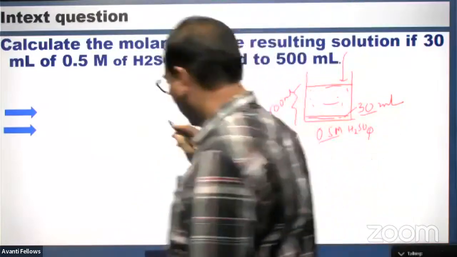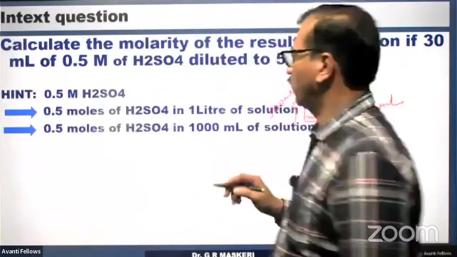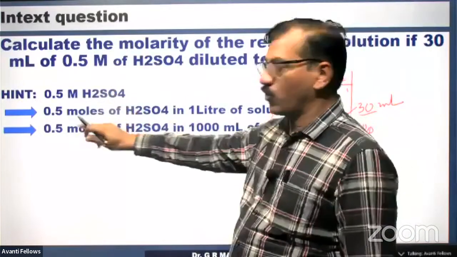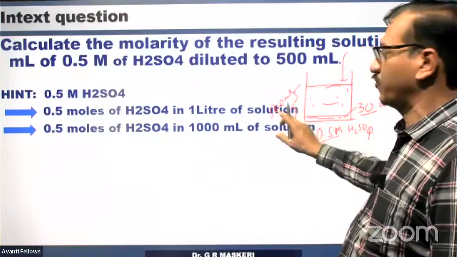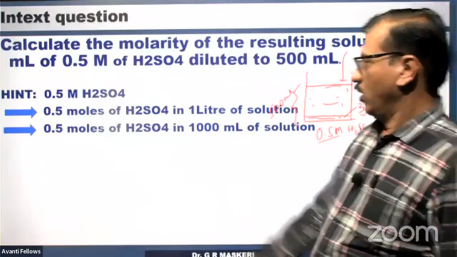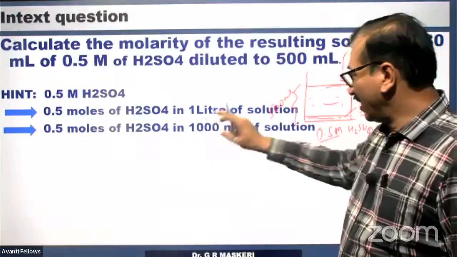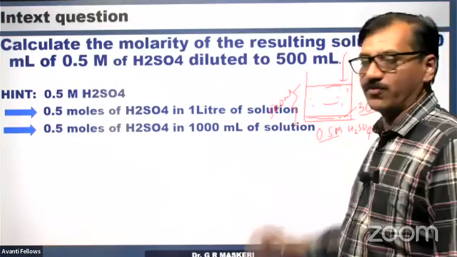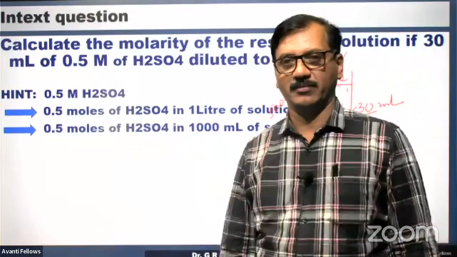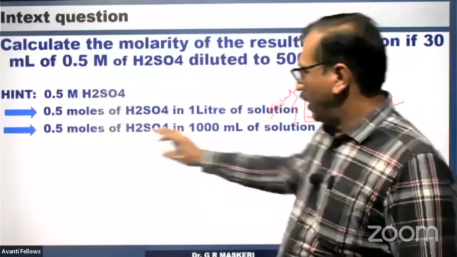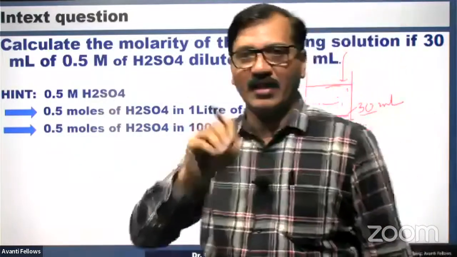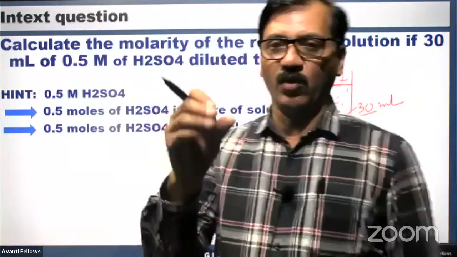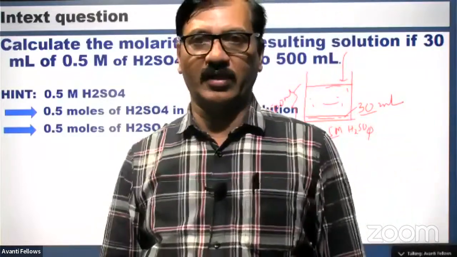Now, how to calculate? What is meant by 0.5 m? 0.5 m H2SO4 means 0.5 moles of H2SO4 in 1 liter of solution, that is 1000 ml of solution. This is the information we have. In 1000 ml, 0.5 moles are there. Therefore, for 30 ml, how many moles are there? Because initially only 30 ml of 0.5 m H2SO4 is taken.